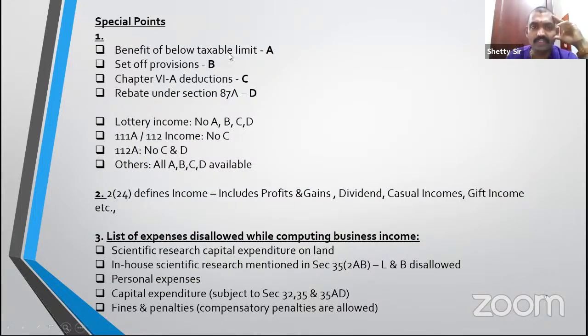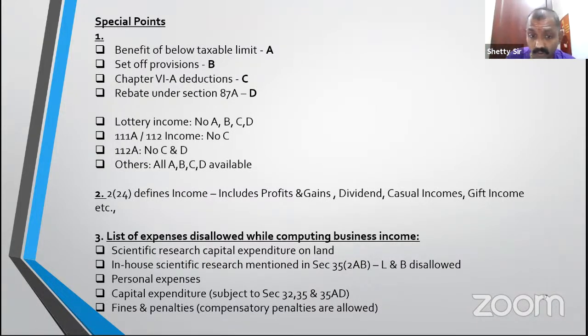Special provisions. If I consider this as ABCD, lottery income gets no benefit, nothing at all. 111A and 112, no C, there is no Chapter VI-A reduction. 112, no C, no D. For everybody else, ABCD available. 22(4) income includes profits and gains, dividend, casual income, gift income.